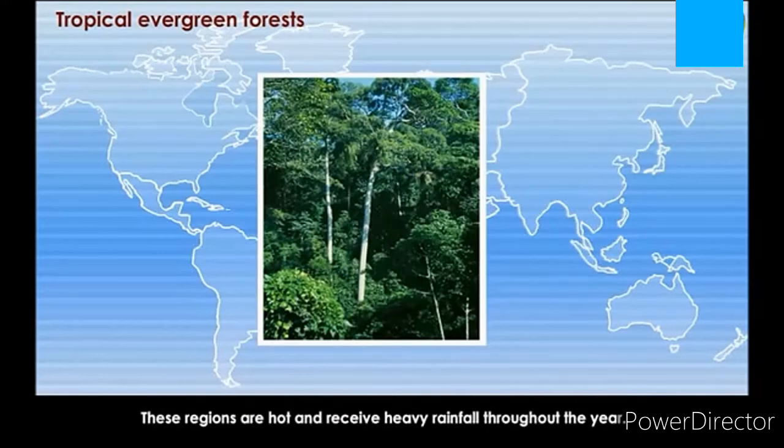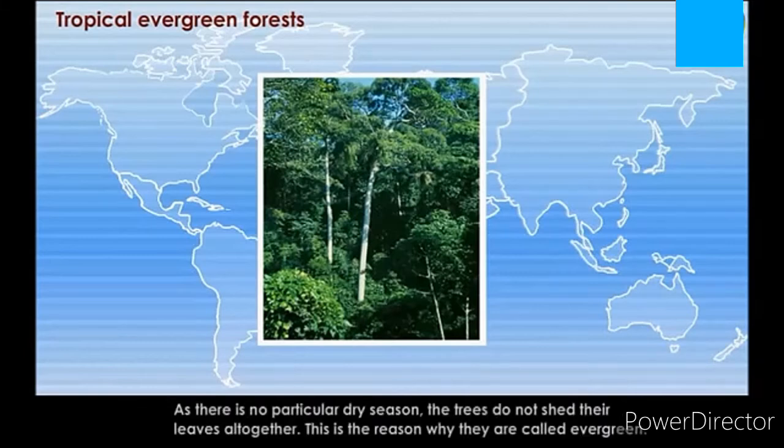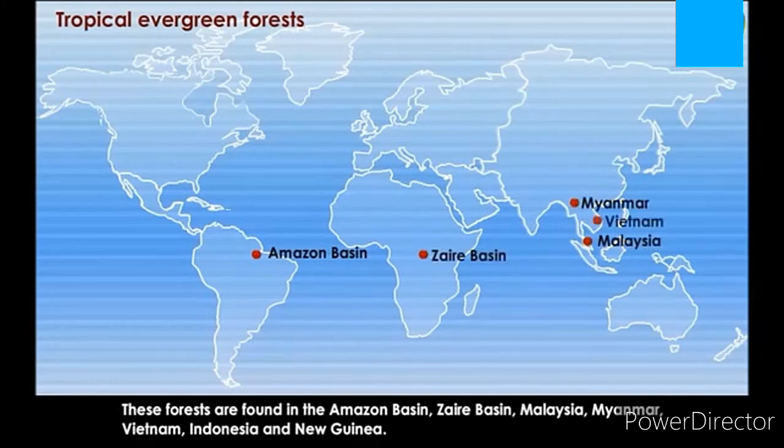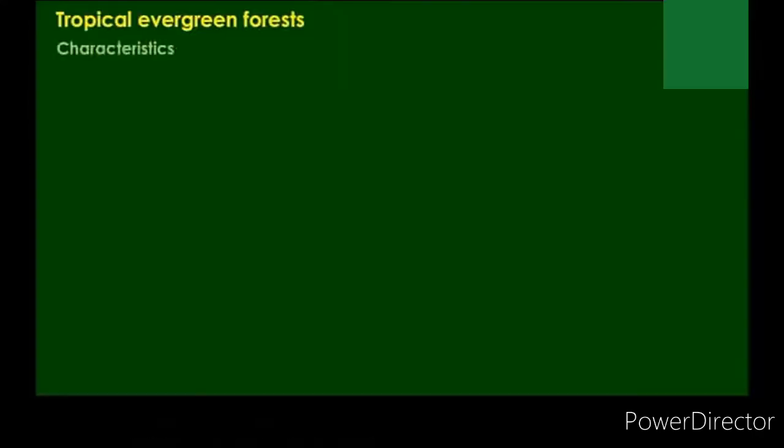These regions are hot and receive heavy rainfall throughout the year. As there is no particular dry season, the trees do not shed their leaves altogether. This is the reason why they are called evergreen. These forests are found in the Amazon basin, Zaire basin, Malaysia, Myanmar, Vietnam, Indonesia, and New Guinea.